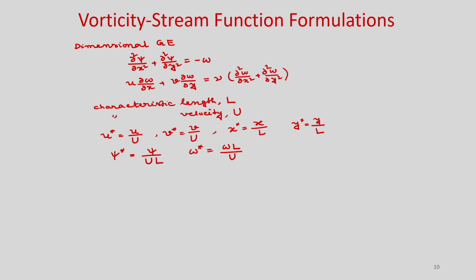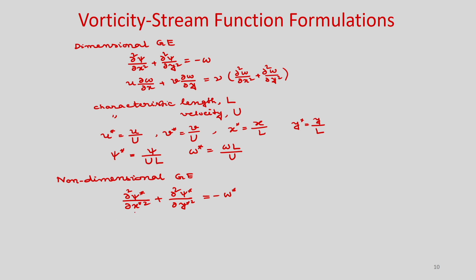Now you substitute these in the dimensional equation and rearrange it, and you will get the non-dimensional form of the governing equation. I am not going to derive it, I am just writing: del 2 psi star by del x star square plus del 2 psi star by del y star square is equal to minus omega star.